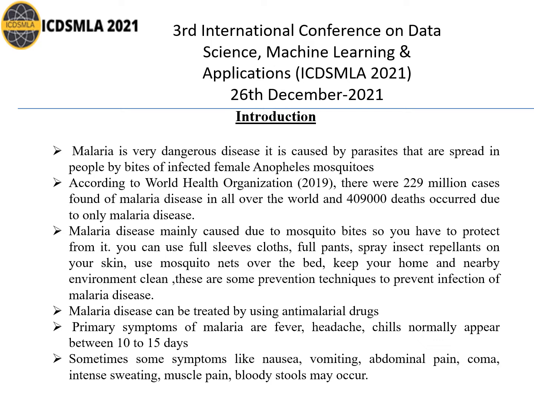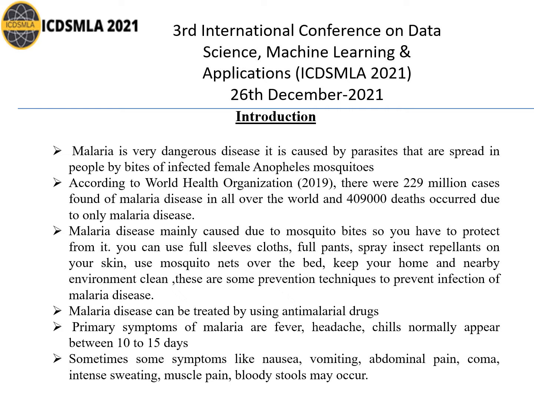For this you have to use full sleeves clothes and full pants, as well as spray insect repellents on your skin. Use a mosquito net over the bed. Keep your home and nearby equipment clean, as well as your environment, so that a mosquito could not bite and a person could not be infected by malaria disease.